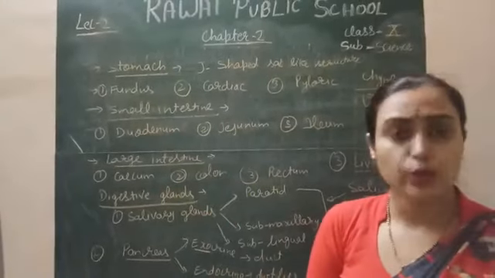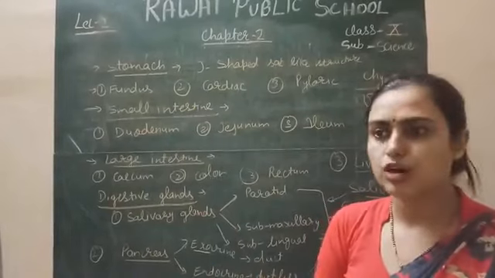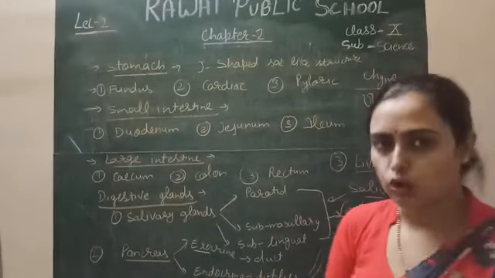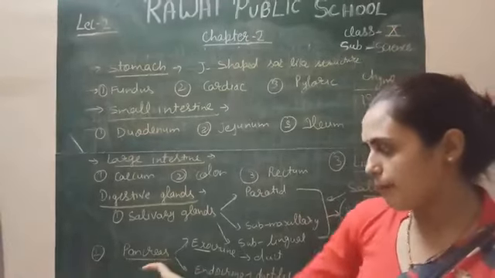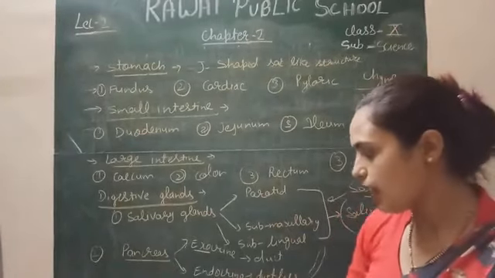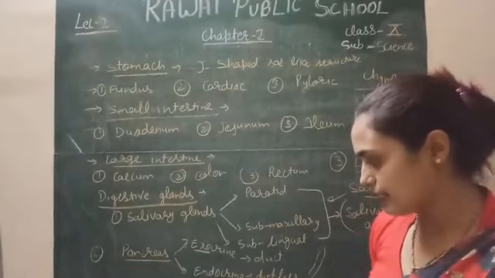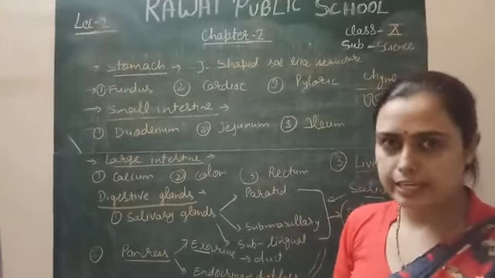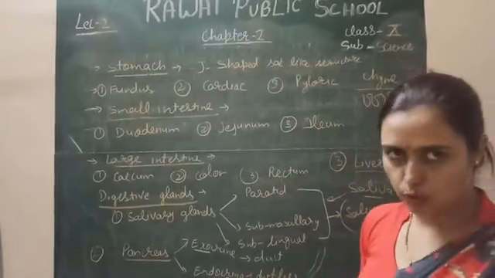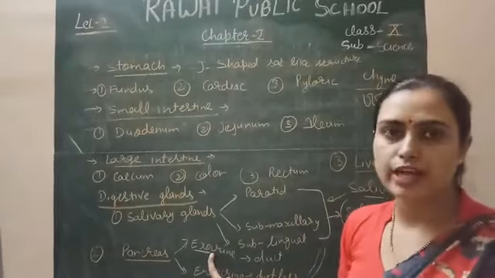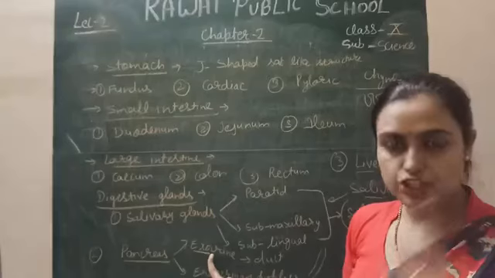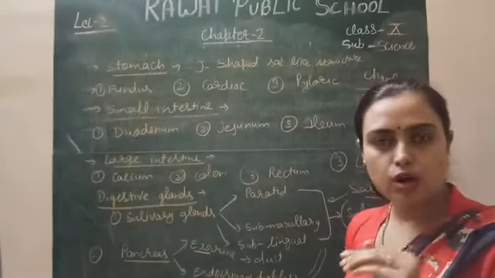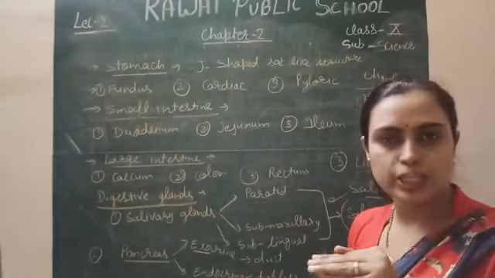Next is the endocrine part of the pancreas, which acts as an endocrine gland also. This part of the pancreas has three types of cells: alpha cell, beta cell and delta cell. Alpha cell releases a hormone, because the secretion of endocrine is called hormone and the secretion of exocrine is called juice, which actually helps in the digestion. But hormones help in various functions in our body.